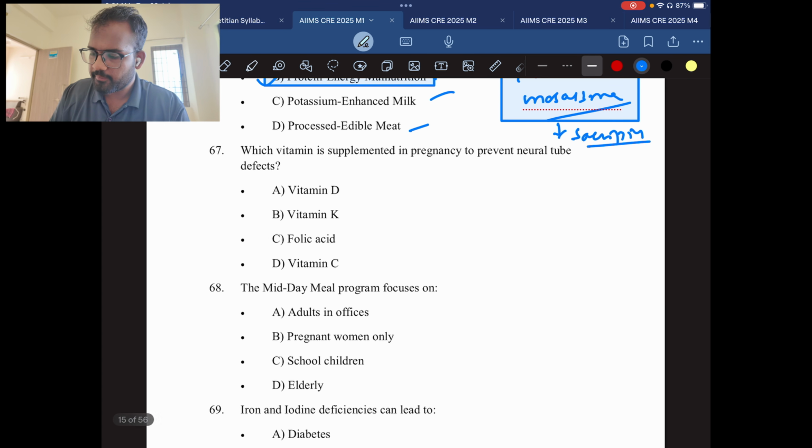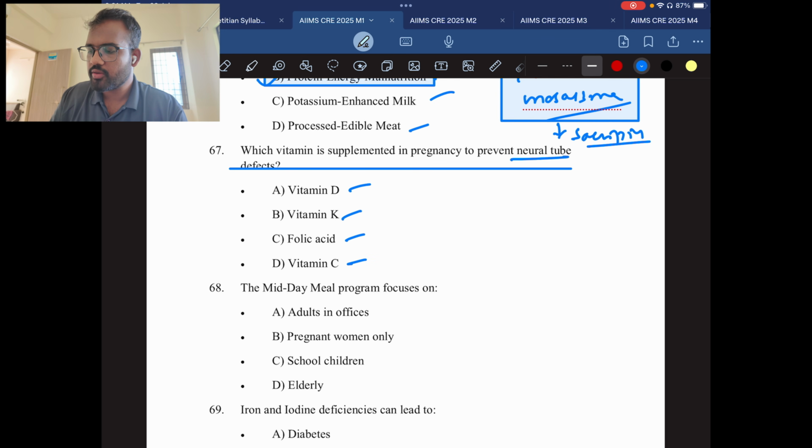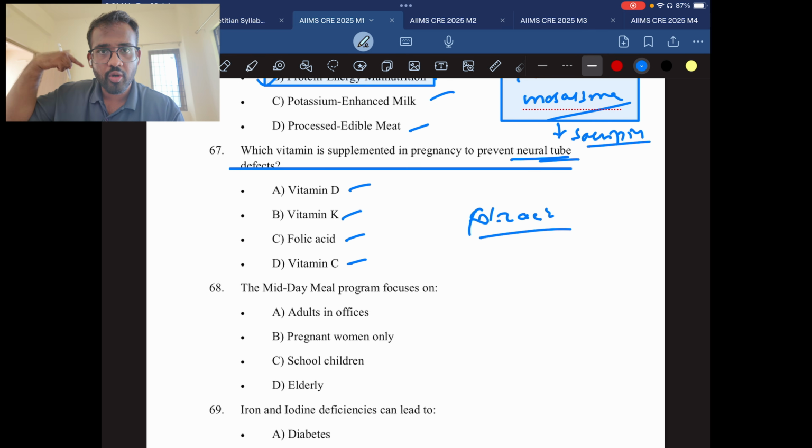Question number 67. Which vitamin is supplemented in pregnancy to prevent neural tube defect? Vitamin D, vitamin K, folic acid, vitamin C. First understand what the neural tube is. When the child is growing inside, it needs a supplement called folic acid, which will help build his spinal cord in a proper, healthy form. If the folic acid is not available, they face a condition called spina bifida, where there will be irregular formation of the backbone, and there will be gaps in the vertebrae also.